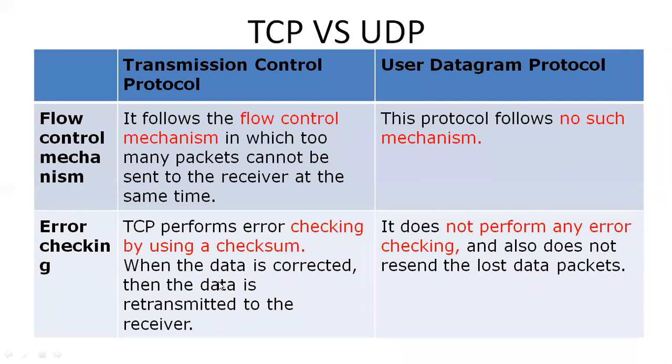Coming to TCP, it has an error control mechanism. What is the error control mechanism? It performs error checking by using checksum. When the data is corrupted, the data is retransmitted to the receiver. That is an advantage of TCP. UDP does not perform any error checking and also does not resend lost packets. Even though TCP has these advantages, UDP is faster than TCP. That is one of its advantages.